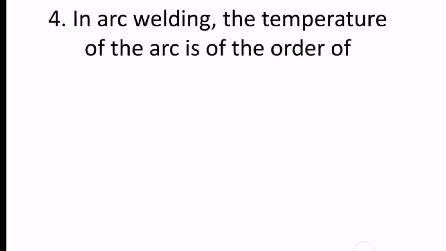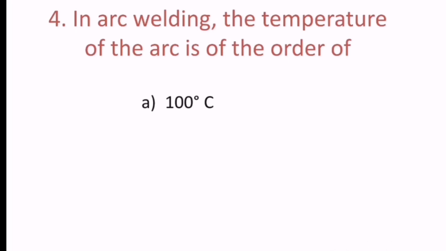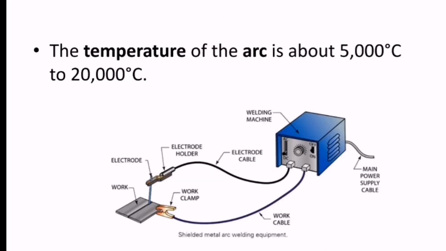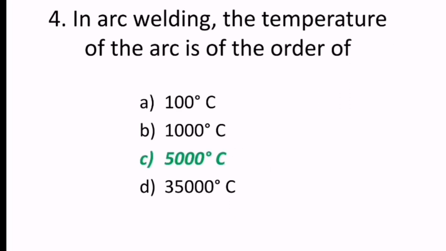Fourth question reads, in arc welding, the temperature of the arc is of the order of. The options may be 100 degrees Celsius, 1000 degrees Celsius, 3500 degrees Celsius, or 35,000 degrees Celsius. Here the temperature of the arc is about 5000 degrees Celsius to 20,000 degrees Celsius. So the correct answer is 5000 degrees Celsius, C.